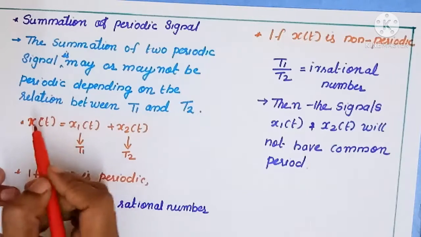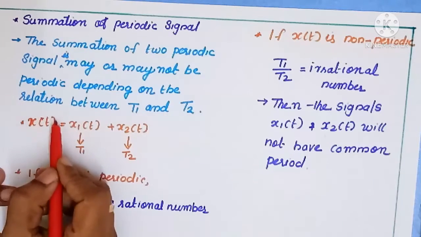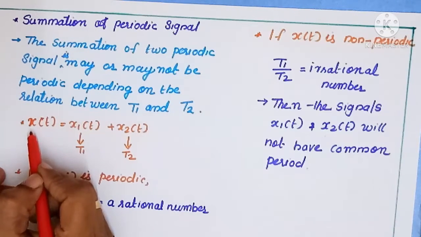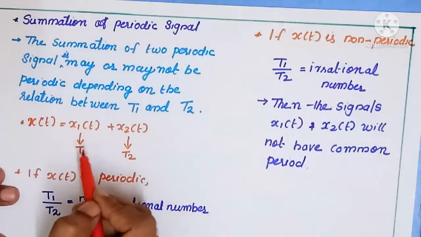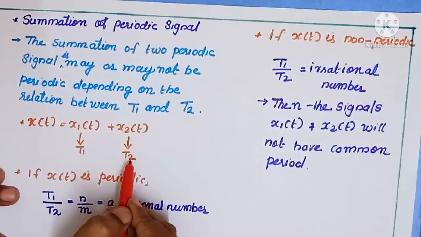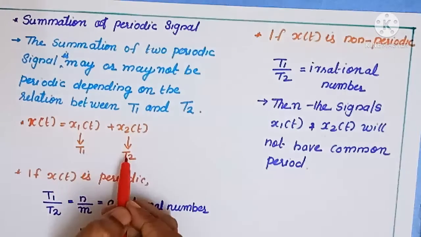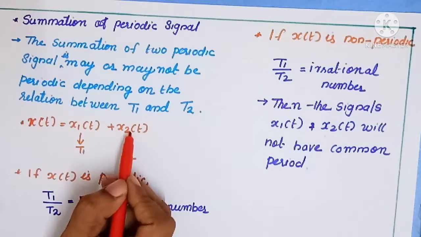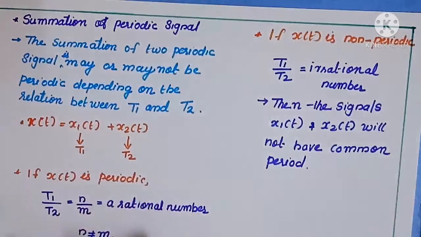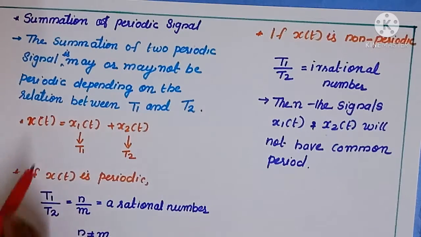To find whether this x(t) becomes a periodic signal, it depends on the relationship between T1 and T2. T1 is the fundamental period of x1(t) and T2 is the fundamental period of x2(t). So here we need to find the relationship between T1 and T2.